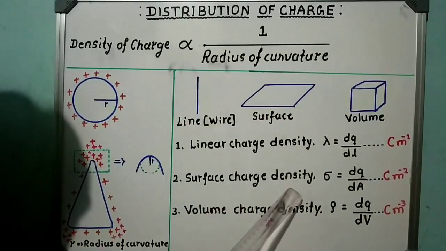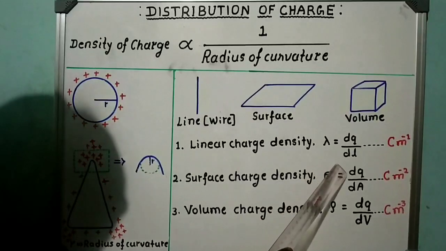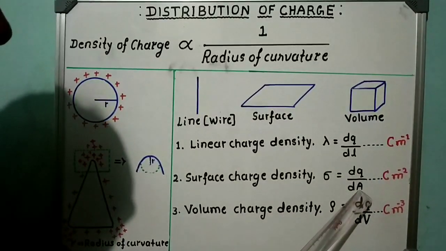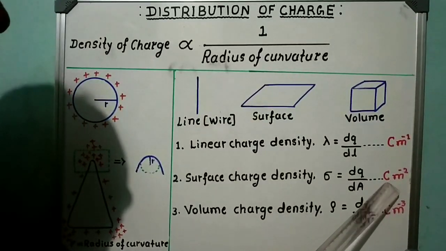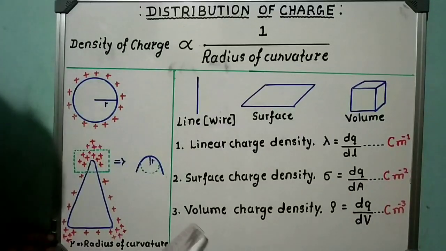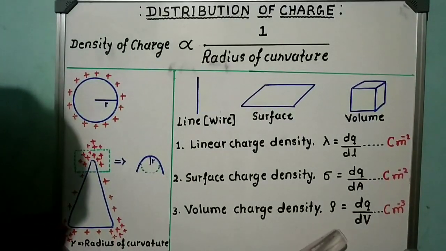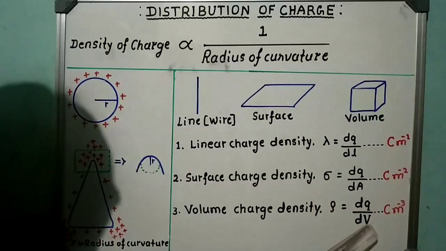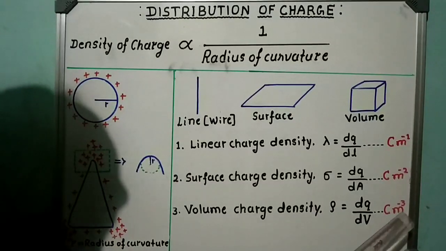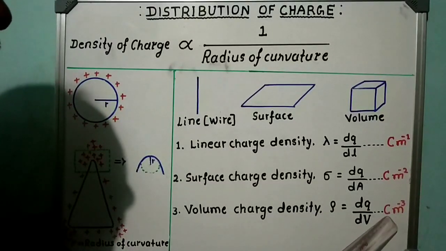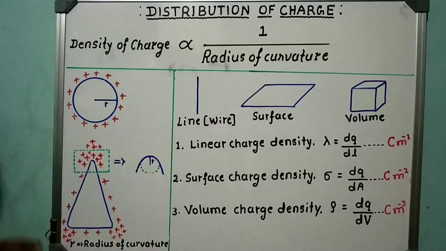Surface charge density is defined as the amount of charge per unit area of the conductor, and its SI unit is coulomb per square meter. Volume charge density is defined as the amount of charge per unit volume of the conductor, and its SI unit is coulomb per cubic meter. Okay friends, got the idea?